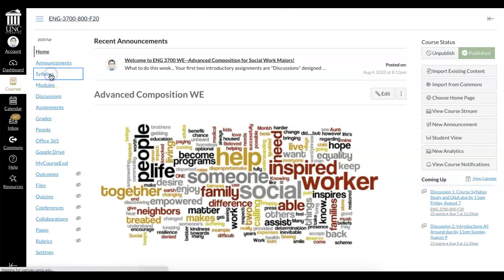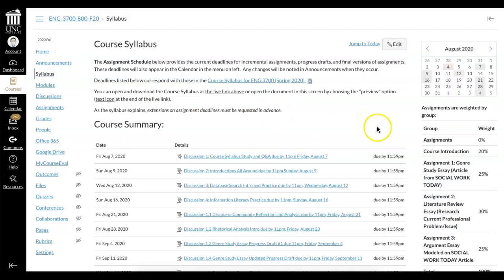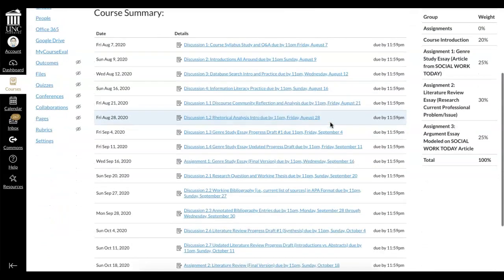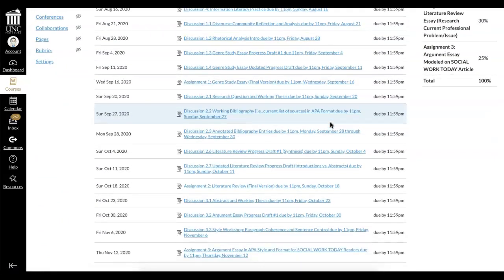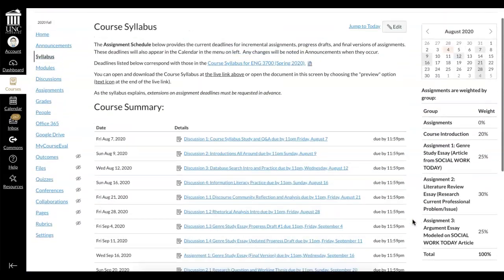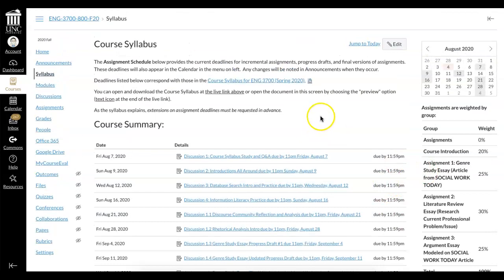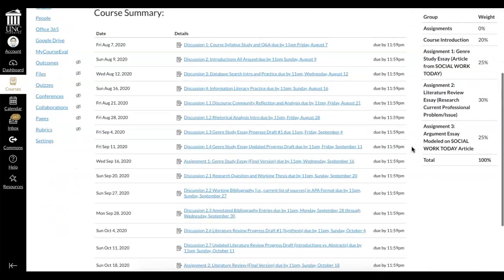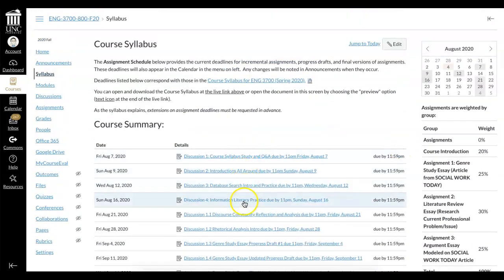Let's go to the syllabus next. If you're familiar with Canvas, then you know what to expect on this page. If you are not so familiar, this is a very helpful page that gives you a comprehensive overview of the course. It's kind of your semester at a glance. It's possible that not all of these discussions and assignments through to the end of the semester will show up for you in your student view, because I'm not going to open up all of the modules on day 1. But you get the idea that by the end of the course, and as the course progresses, this is what your course summary will look like, and you'll be able to go back to any of these assignments that you need to from the syllabus page.